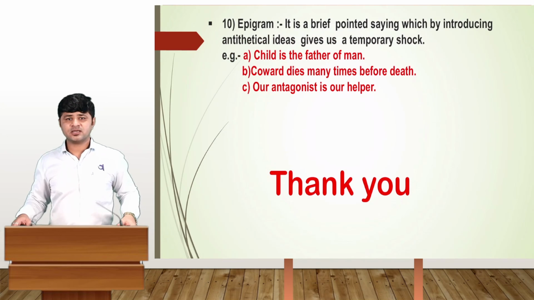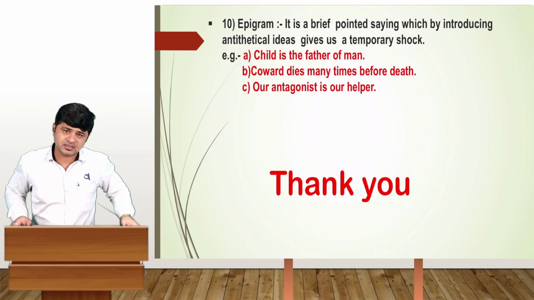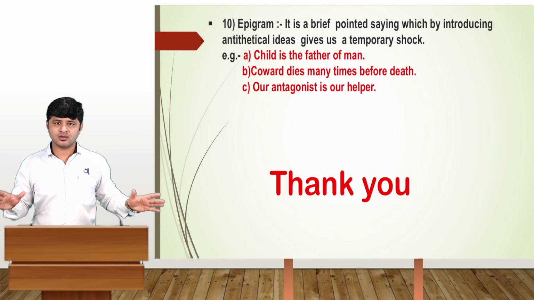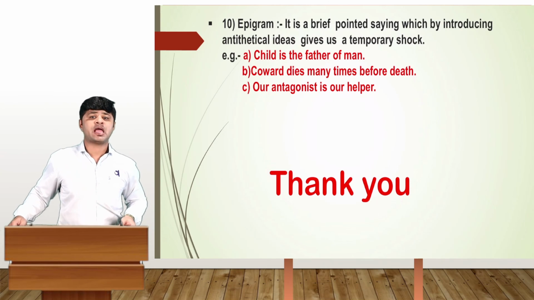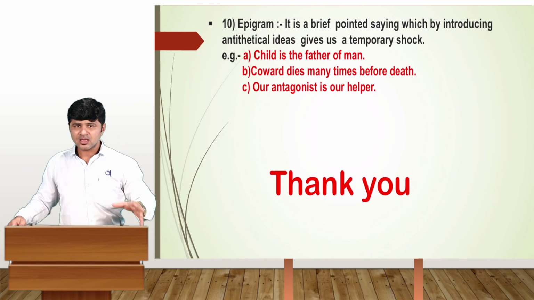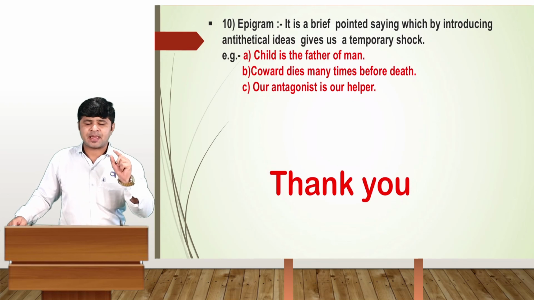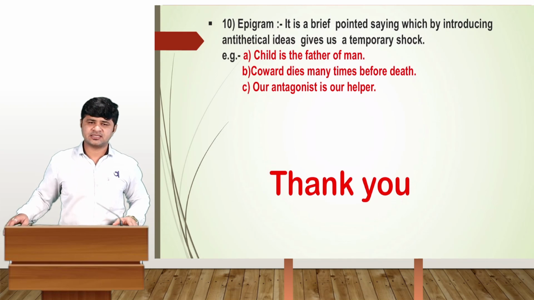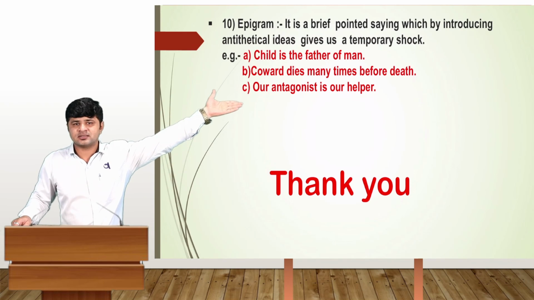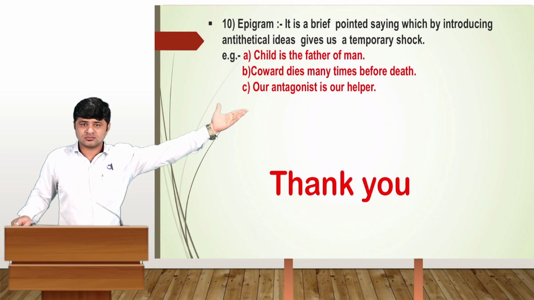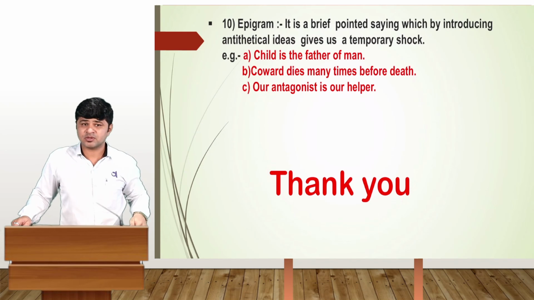The last one is here, the epigram. Epigram is a brief pointed saying which introduces an antithetical idea. Actually, it gives us a temporary shock. Examples you can see here: the child is the father of the man, and the coward dies many times before his death because he is a coward. And our anthologist is our helper.